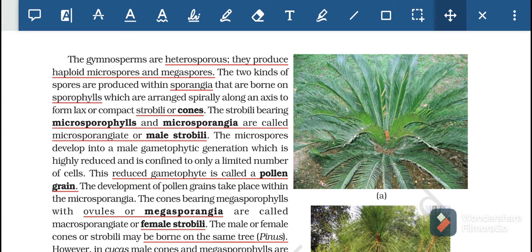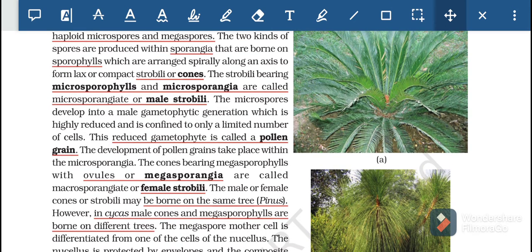In a cone we have sporophylls, in a sporophyll we have sporangia, and in sporangia we have microspores or megaspores. If it is male it is a microspore, if it is female it is a megaspore. So how do you come to the spores? First we have cones. The strobili bearing microsporophylls are called microsporangiate or male strobili. So a strobilus or cone has sporophylls, sporophylls have sporangia, and sporangia have spores.